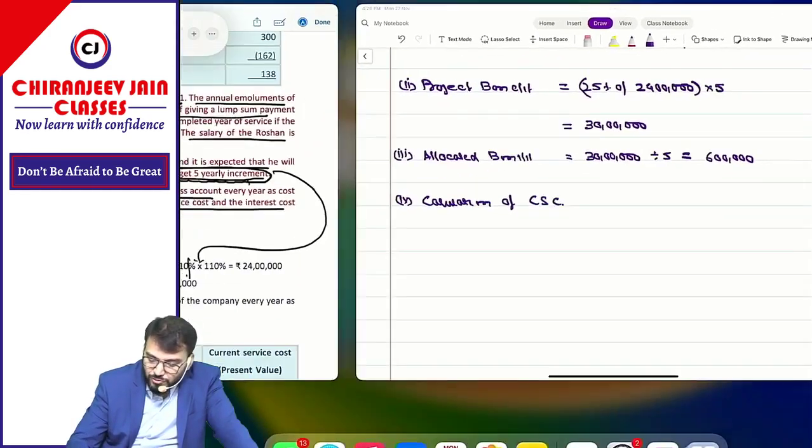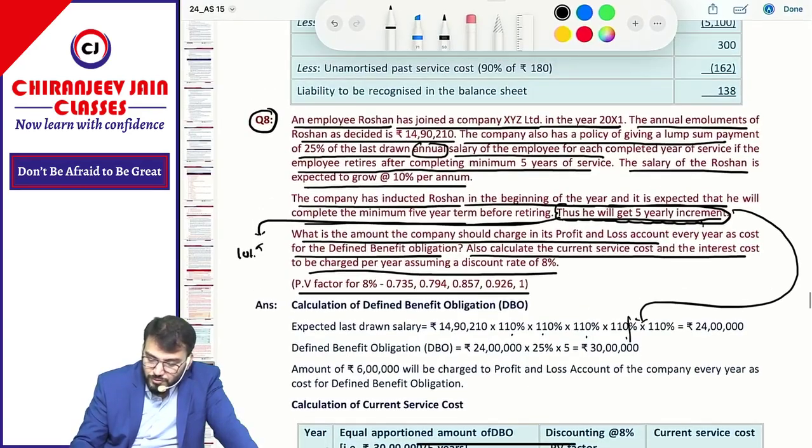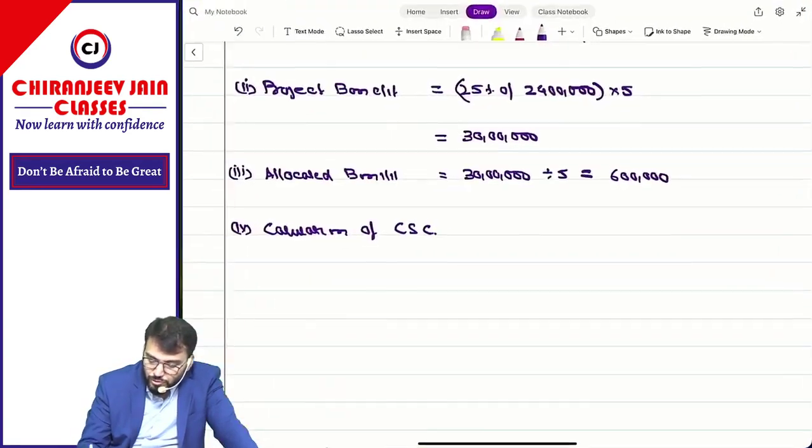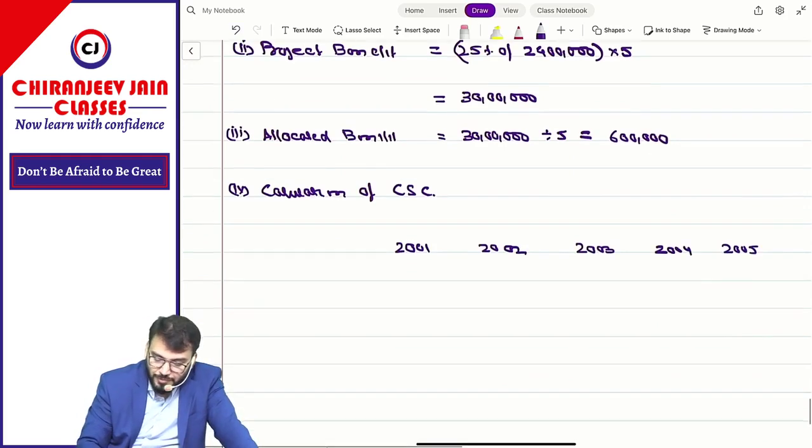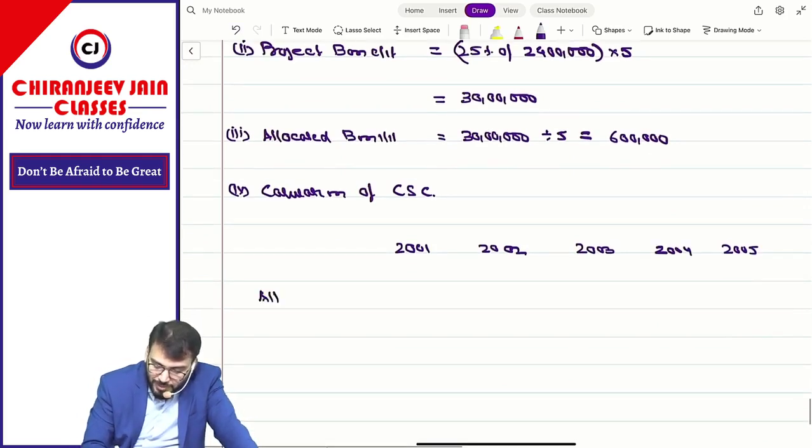They have given the years also. It is for the year 2001, then 2002, 2003, 2004, 2005. Can you give me the allocated benefit? 6 lakh every year.